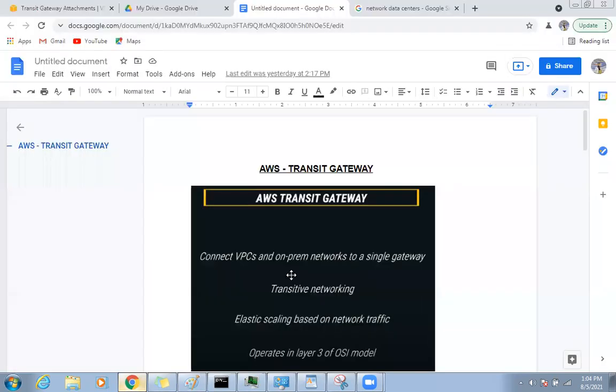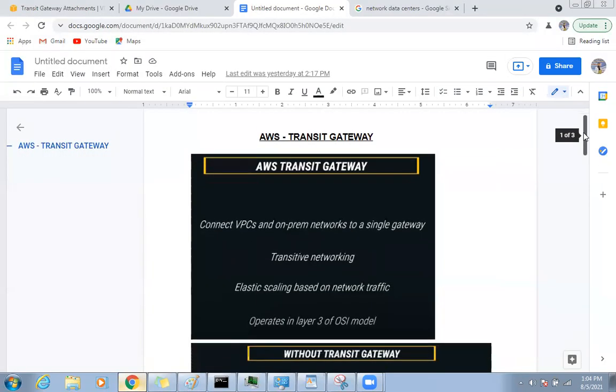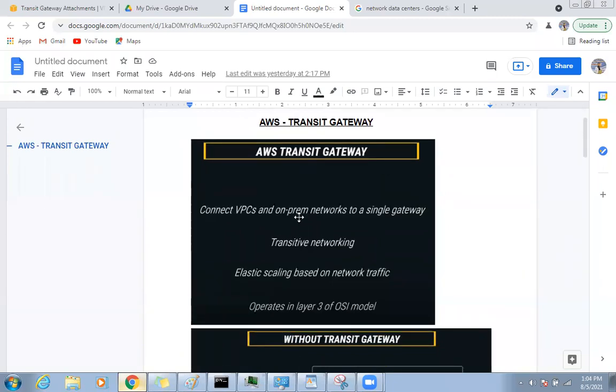I have some PPT here. Transit Gateway: connect VPCs and on-prem networks to a single gateway. On-prem means your offices. Within AWS you have multiple VPCs, and by default VPC to VPC connection is not possible. Then transitive networking, elastic scaling based on network traffic, operating at layer 3 of the OSI model. What is layer 3? Network layer. Network layer means IP, network, router, routing table come into the picture here.